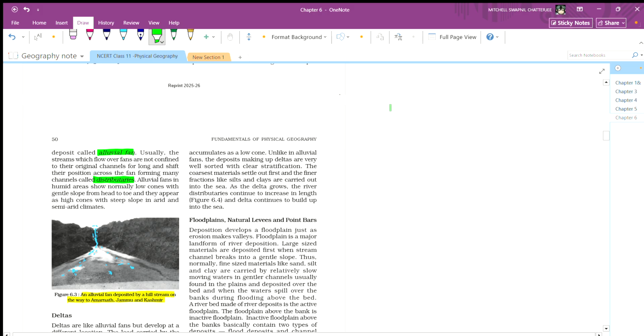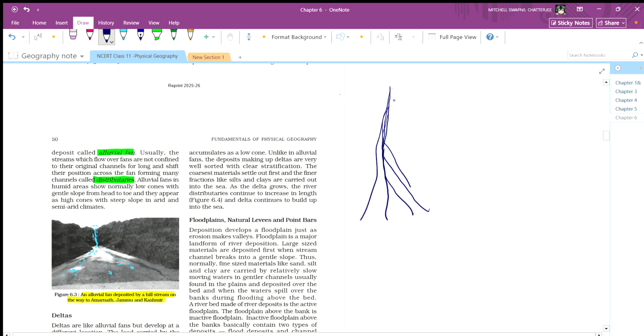Basically it is saying that imagine this is a river, and it is forming a kind of channel, multiple channels.